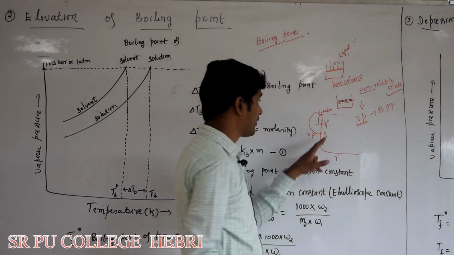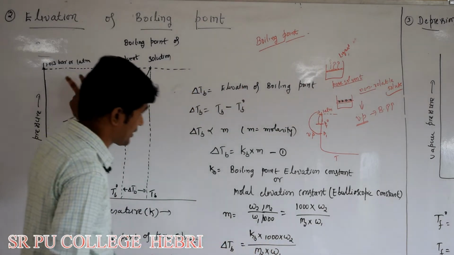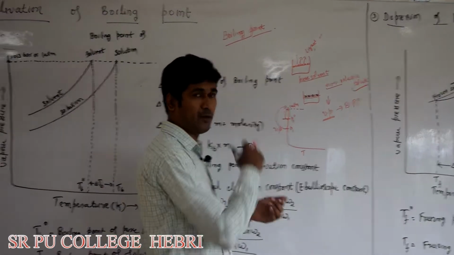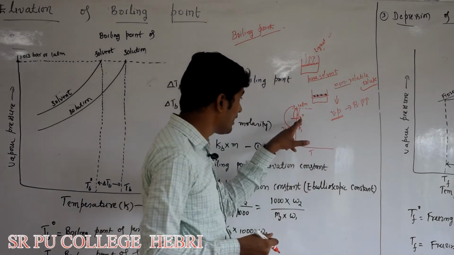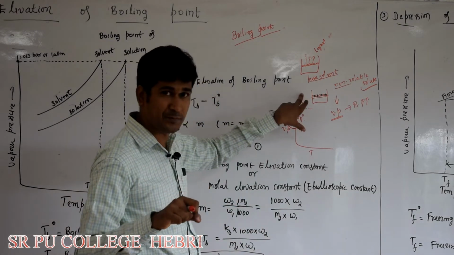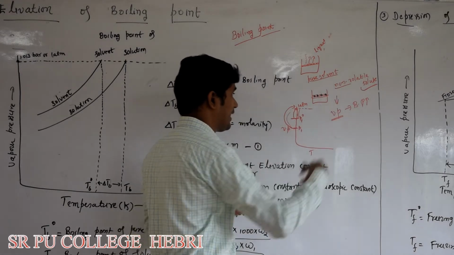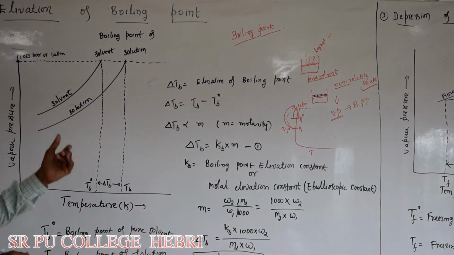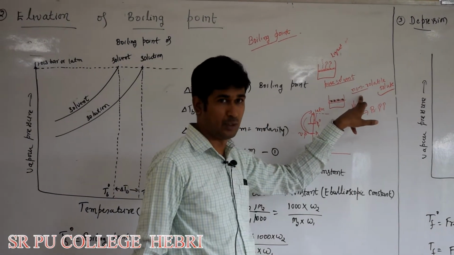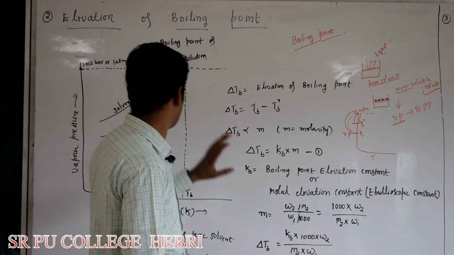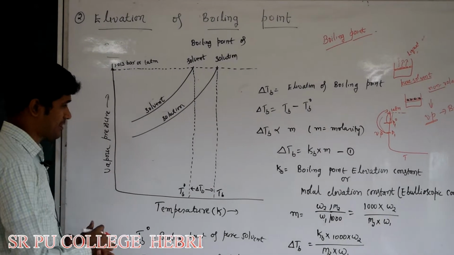So in order to bring the vapor pressure from P1 to 1 atmosphere or 1.013 bar pressure, we require more energy, meaning the boiling point increases. Here a small difference is present between the vapor pressure of pure solvent and atmospheric pressure, but here a large difference is present. So in order to overcome this difference, we need more energy. That means in a solution, the boiling point increases, because of the presence of non-volatile solute. Understood? In this graph, we have plotted the curve of vapor pressure versus temperature.